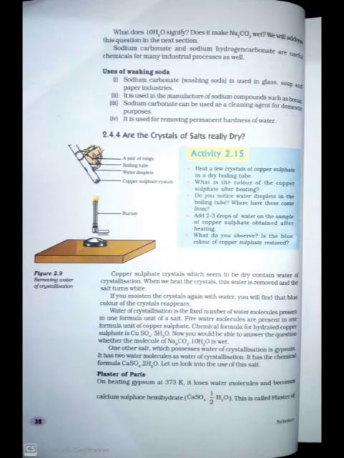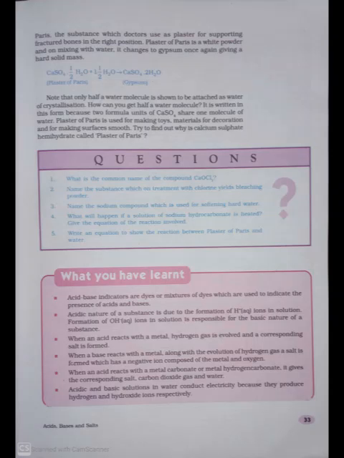Plaster of Paris. On heating gypsum at 373 K, it loses water molecules and becomes calcium sulfate hemihydrate, CaSO4·1/2 H2O. This is called plaster of Paris. Page number 33.